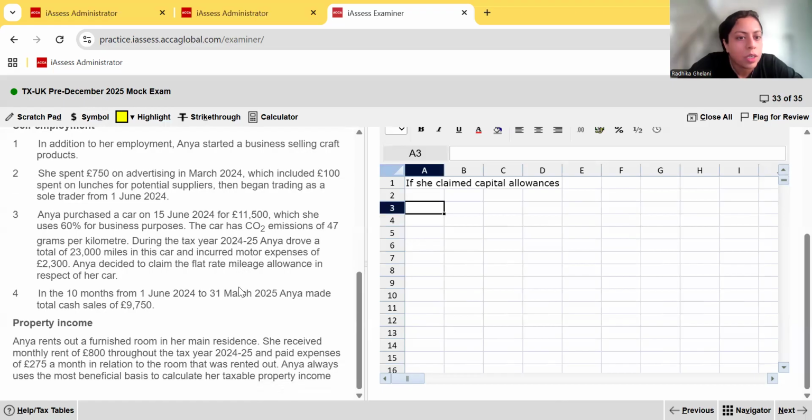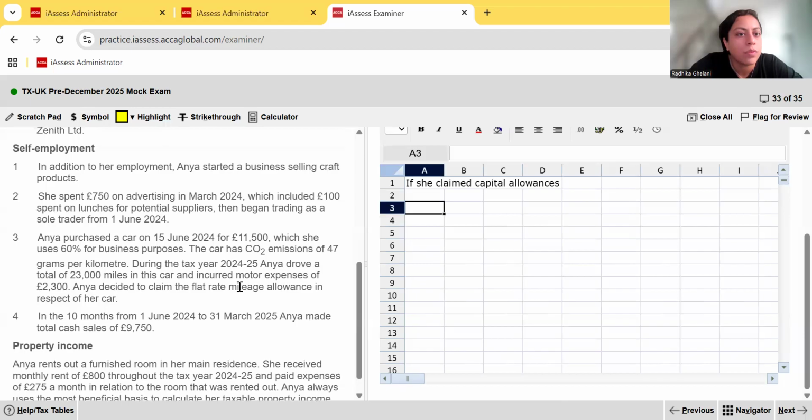Yeah, she purchased the car when? She purchased the car on 15th June 2024, but then look at her trading period. Her trading period is not exactly 1 year because she started self-employment on 1st June 2024, and we're doing the computation till the end of the tax year, 6th April. So that means this is a shorter period, okay? We are going to have to prorate the allowances.